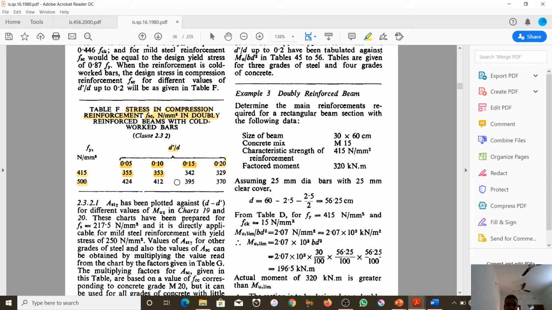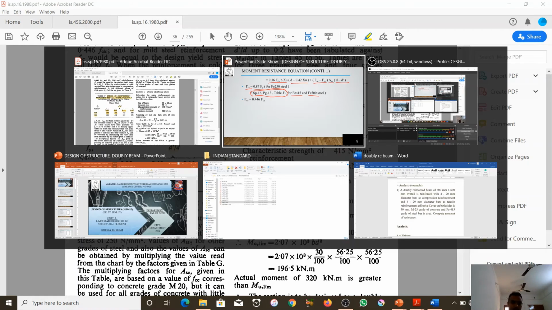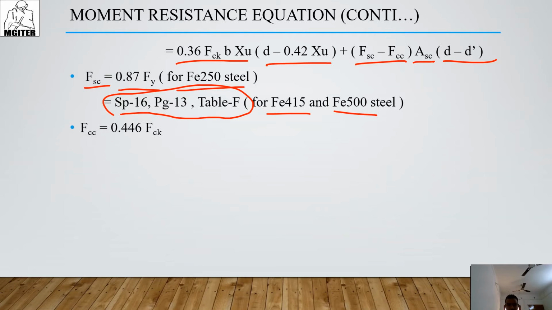So by this table we can find out FSC. Then for FCC we have this equation: 0.446 into FCK. I hope you noted down all the things.